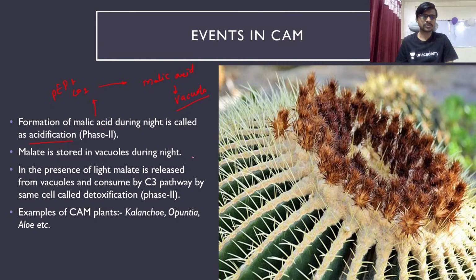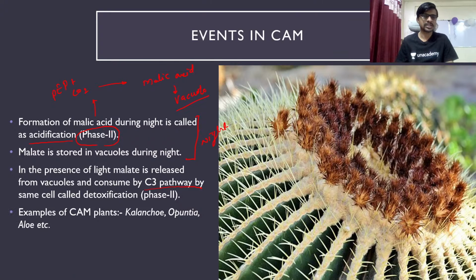So these are the things which happen during the night. In the presence of light, malate is released from the vacuole and consumed by the C3 pathway by the same cell, called de-acidification. So this is the first phase, guys.